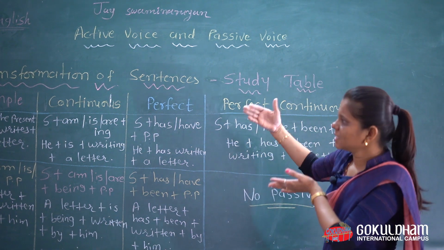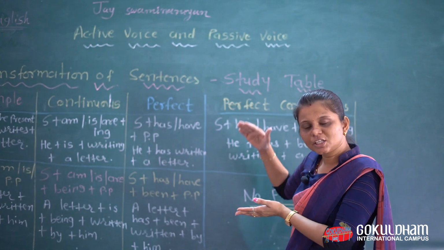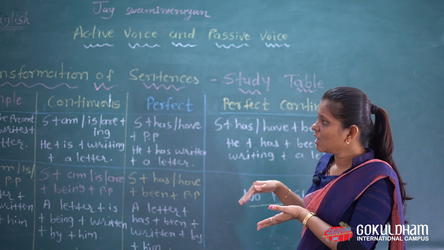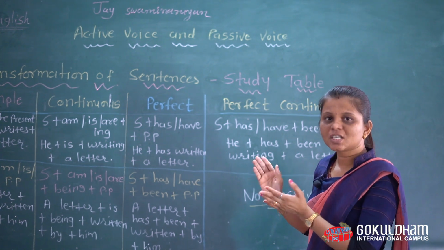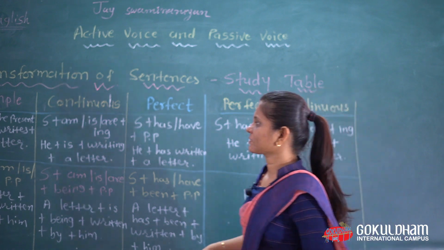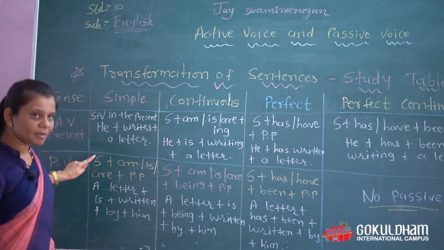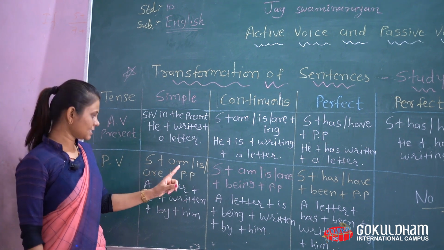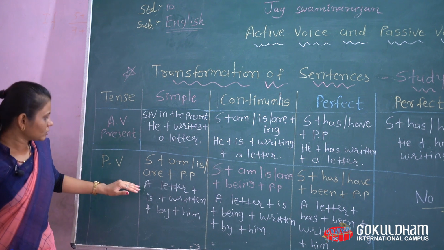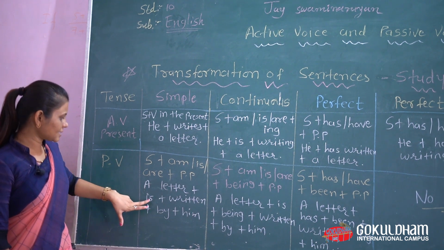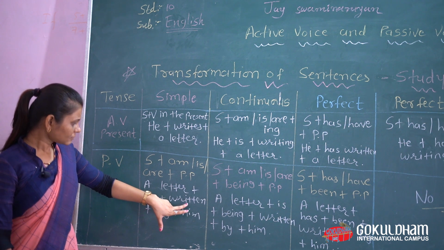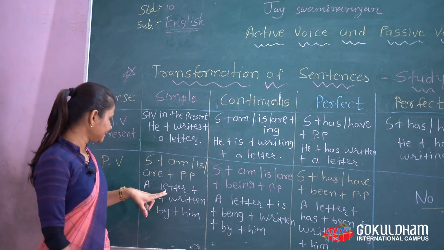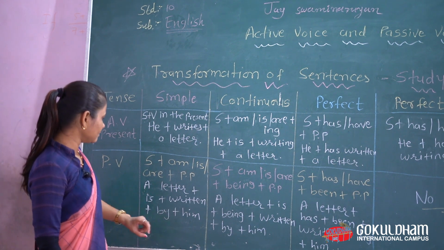Now we see this structure and these examples in passive. You see first it is active voice. Now see passive voice, which kind of changes are applied you can see here. Look, present simple tense: subject plus am, is, are plus past participle form of the verb. Look, then a letter plus is plus written plus by plus him. So here, a letter is written by him.